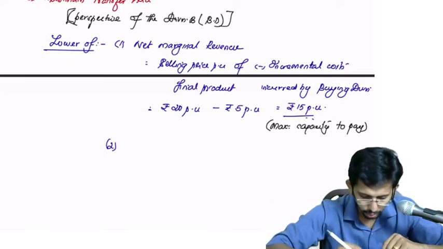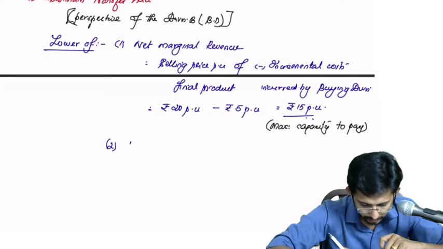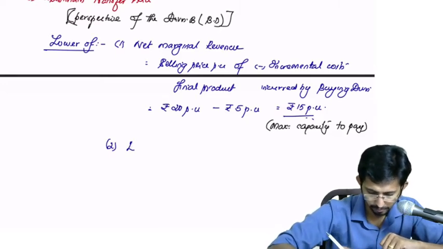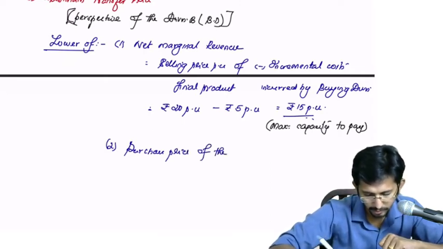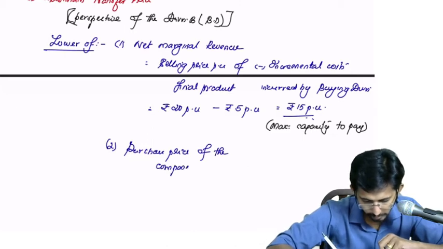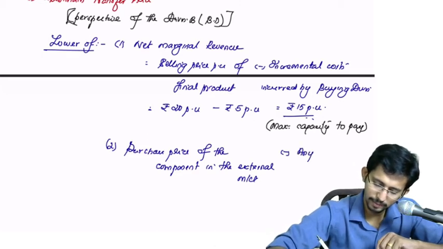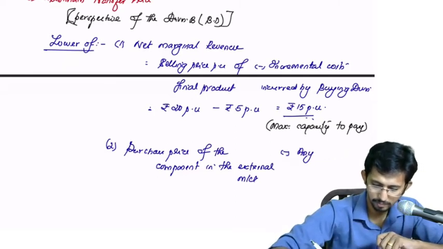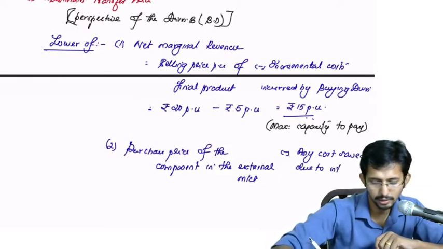So the lower of 1, NMR, and 2, the external purchase price of the component in the external market, minus any cost saved due to internal transfer,